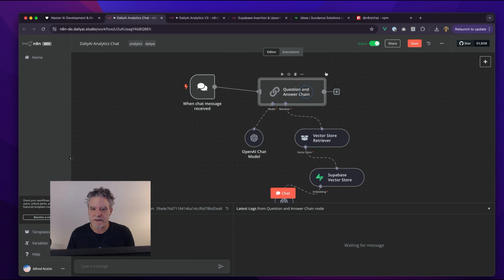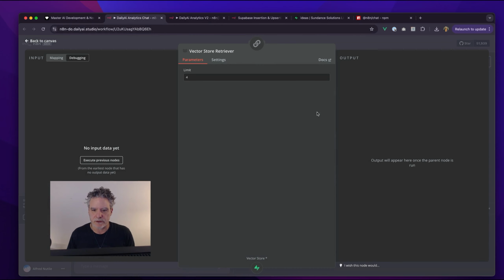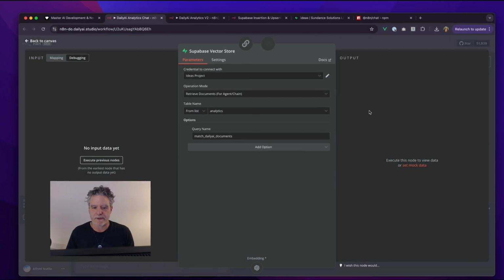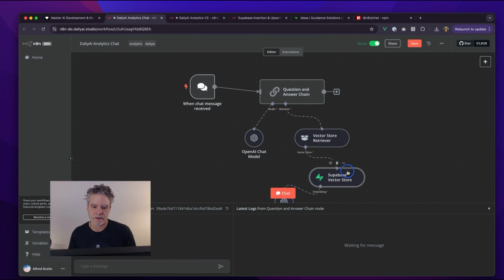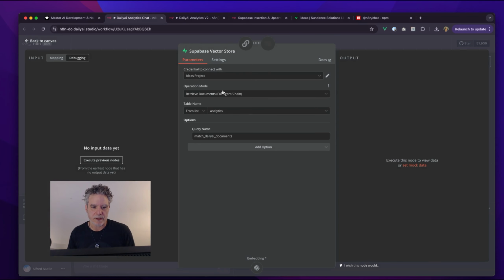And again, when I added this, and thanks to those docs, I added the vector store, and then I added the Supabase vector, which was what I used to put the data into. And Supabase just makes it really easy to have a hosted database, but you could just use Postgres. I chose Supabase. On another project, I chose Postgres. And so with this, I just said, okay, we want to retrieve documents for agent chain, but we have other options. And from the list of the table I made, and then ran those queries against.